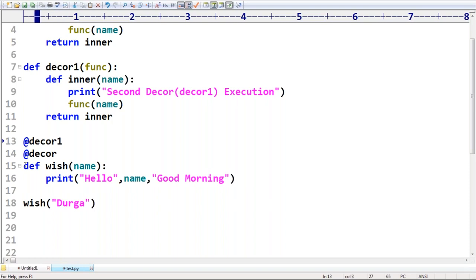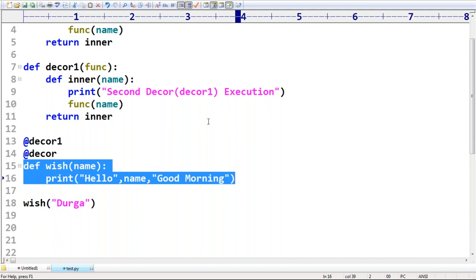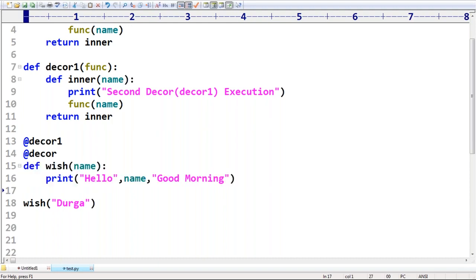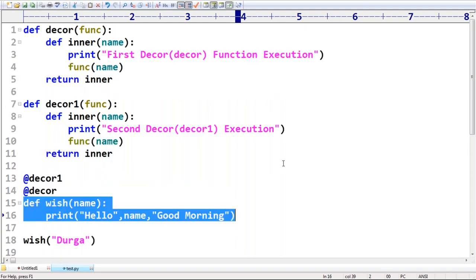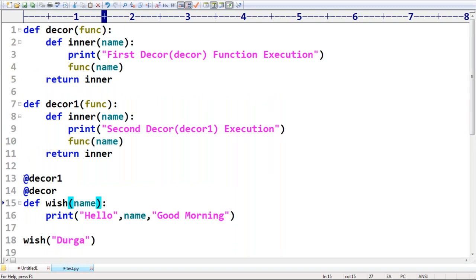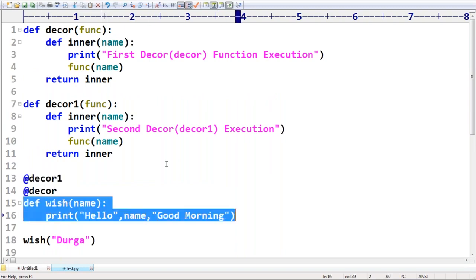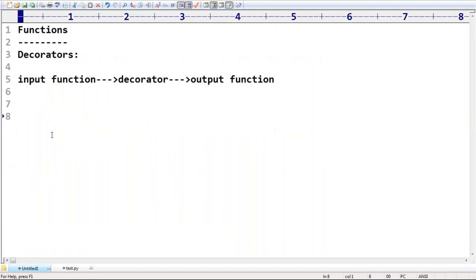Now for this function, how many decorators are going to be executed? Every time whenever we are calling, automatically 2 decorators are going to be executed, right? Remember that 2 decorators will be executed. We can chain multiple decorators for the same function. This type of concept is nothing but decorator chaining. Are you getting what topic we are discussing? The decorator chaining concept, right? This is what you people should be aware of clearly.